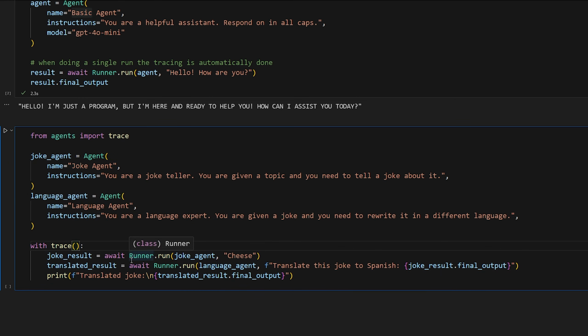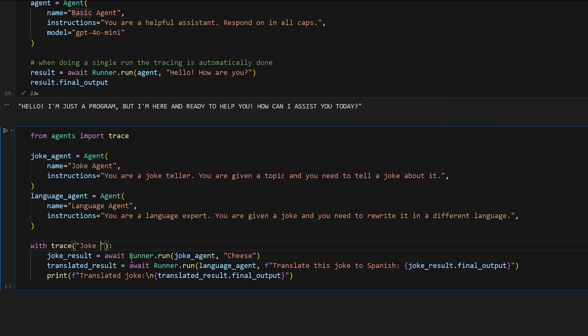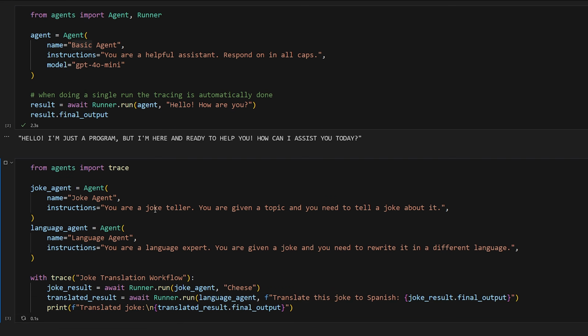So inside of here, you just simply give your trace a workflow name. So we could say something like joke translation workflow. And that's it. That's all you have to do. So anything that you wrap with the trace function here will be part of the same trace. Okay, so no matter how many agents you invoke and everything like that, it'll be part of the same thing. So let's go ahead and run it and see what it looks like.